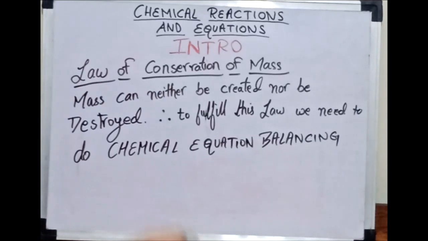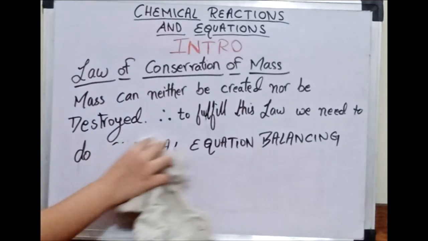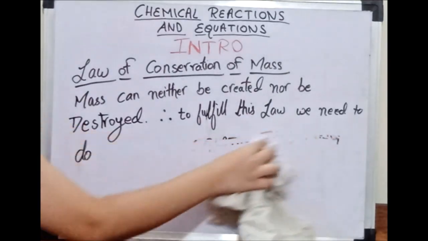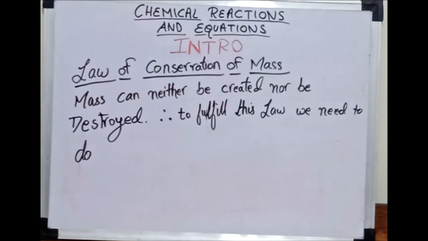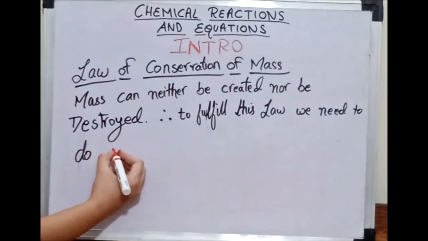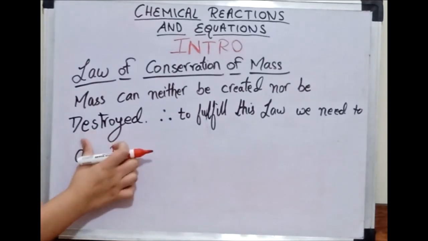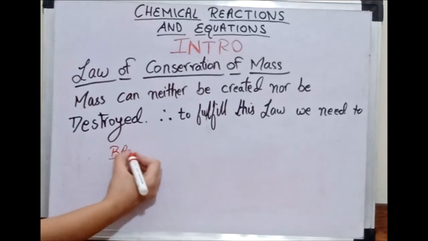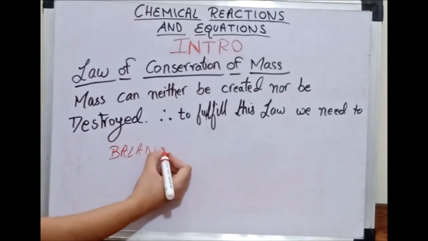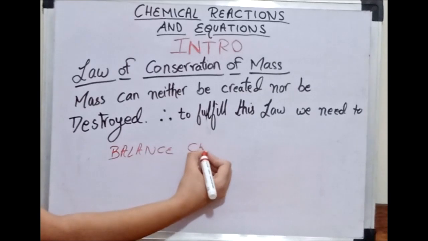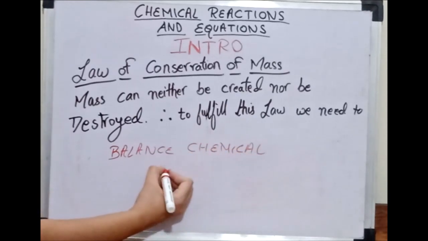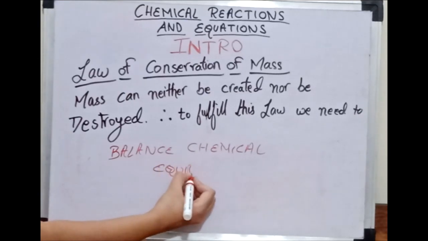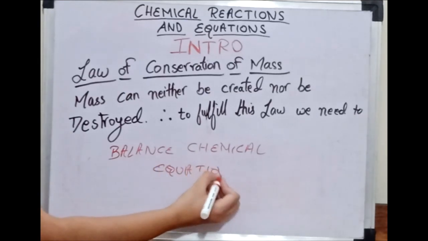Let me just write it down. Therefore, we need to balance the chemical equation. I hope this is clear.